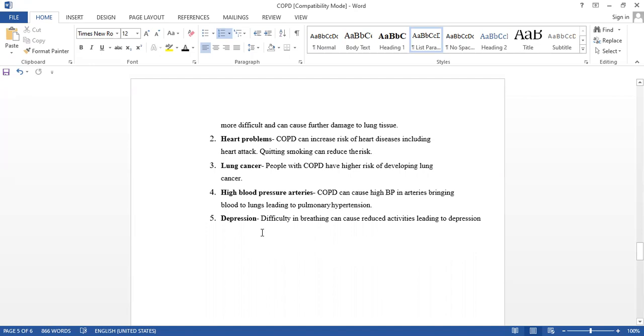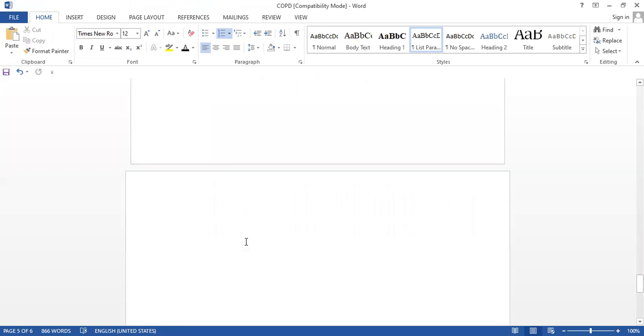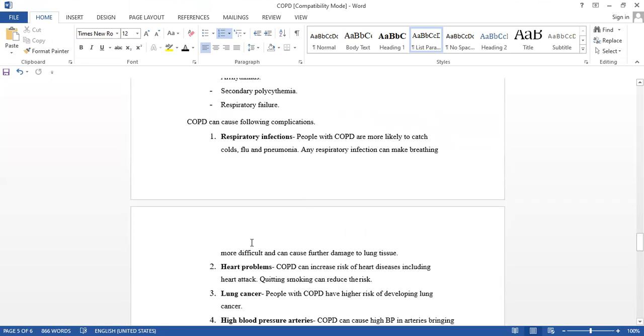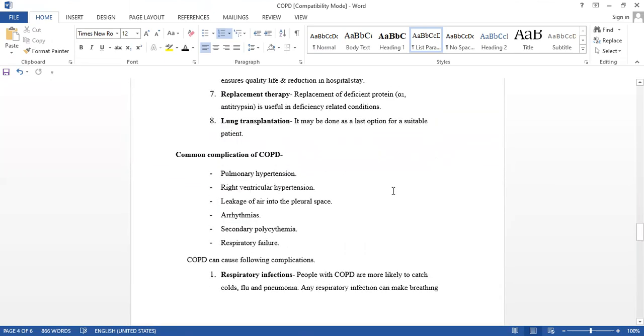Free, airy, aeration means ventilation should be there, because oxygen is needed for cells. Otherwise, what happens? There may be chances of depression. Okay, this covers today's COPD. I will stop here only.